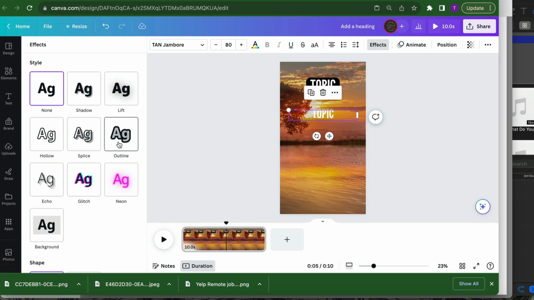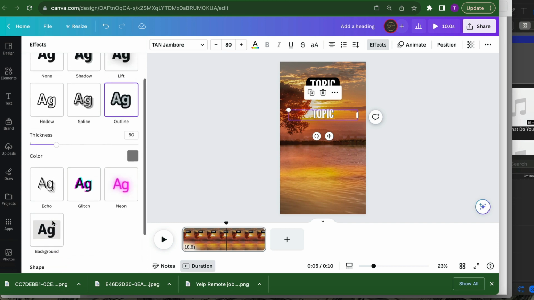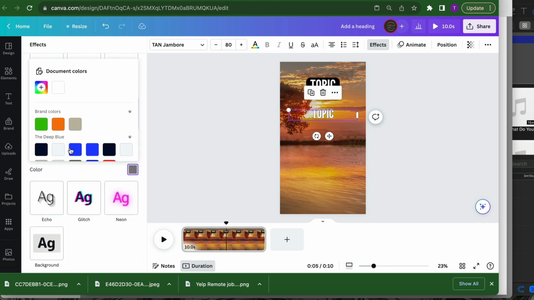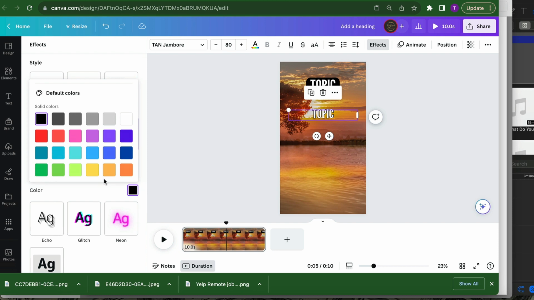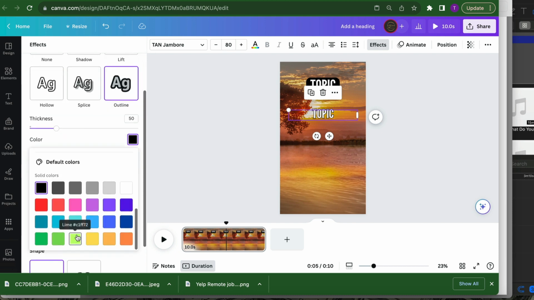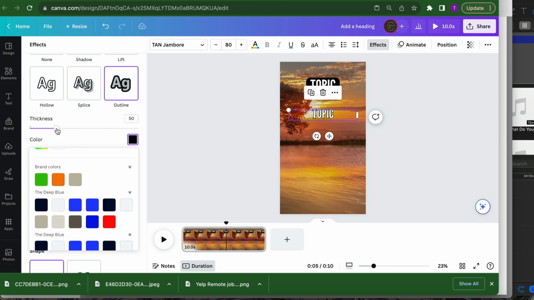So let's go on outline because we want it to stand out more. Any color again you want to use for the outline, I'm just putting this on the letters to make it stand out a little bit. So again, use any color that you want. I'm going to stick with the black and make it a little bit thicker, right?